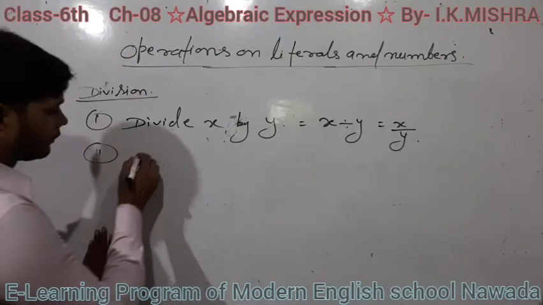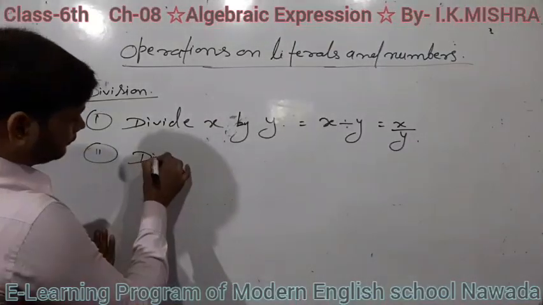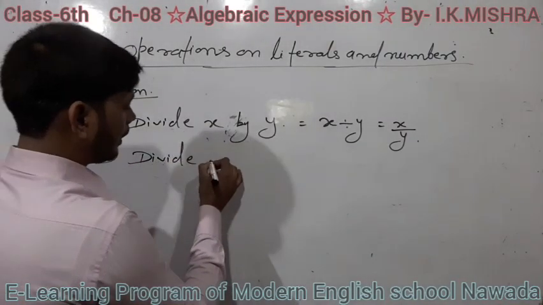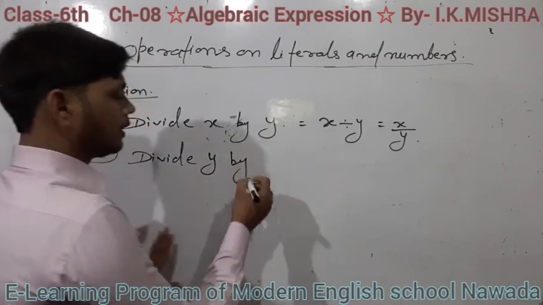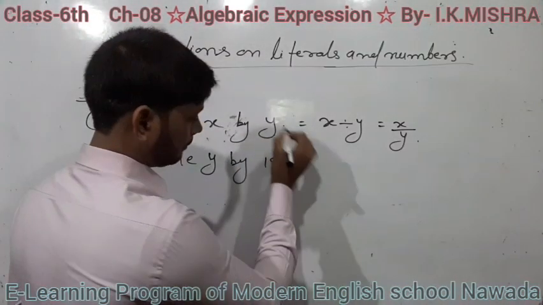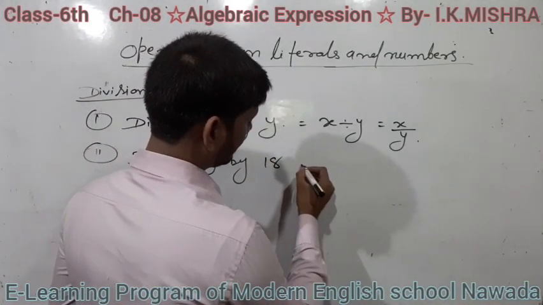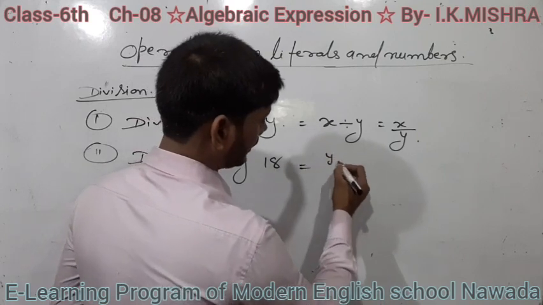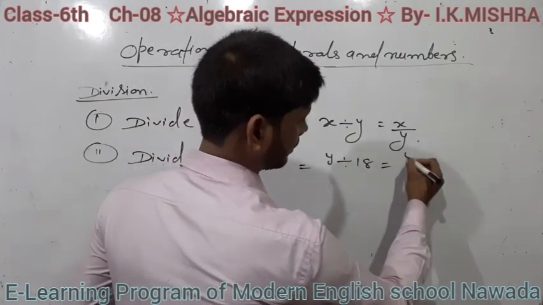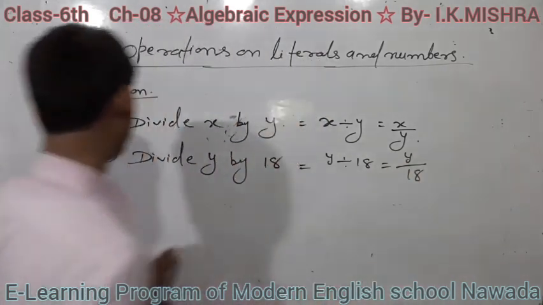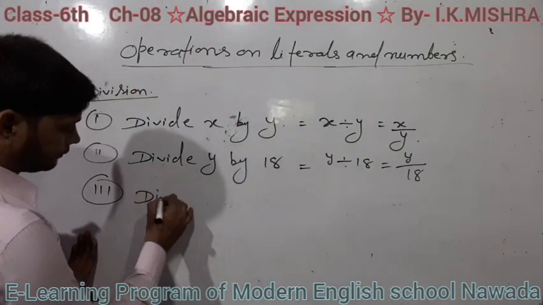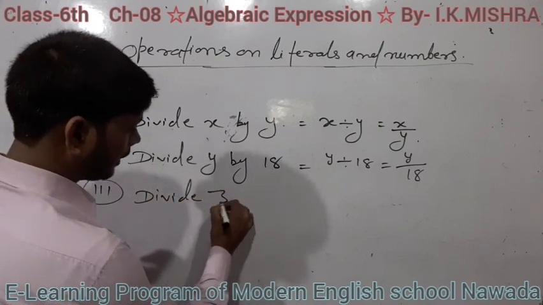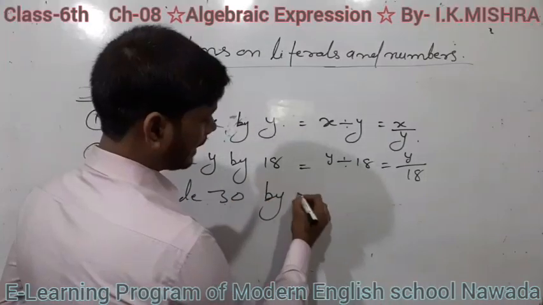Here divide y by 18. It will be written as y divided by 18, that means y upon 18. Third, divide 30 by x.